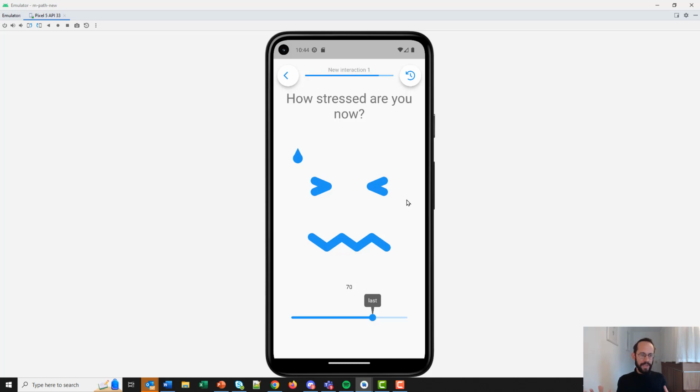Another possibility would, for example, be to add the average stress level of the participant. So the participant can always say whether he or she is more or less stressed than his or her average self. And Egon de Jong and I actually did research on this using this annotation of the last measurement, and we find that when we use it, the data quality actually slightly improves, but not that much. But more importantly, participants really like it more. They think it's more intuitive to have these added personalized anchors in the questionnaire. So now, as you can see, you can really use this slider relative to yourself.